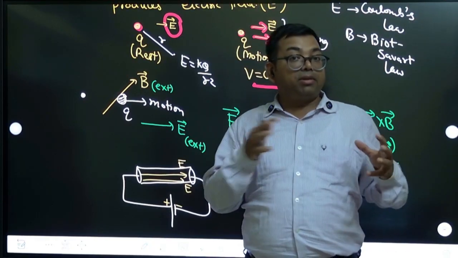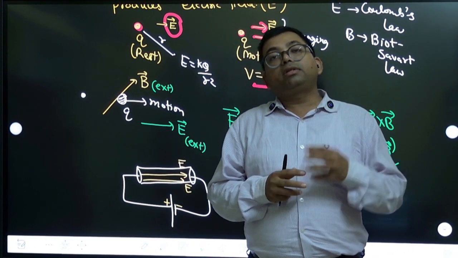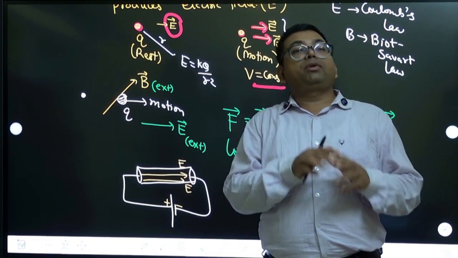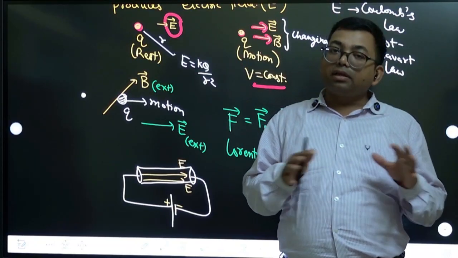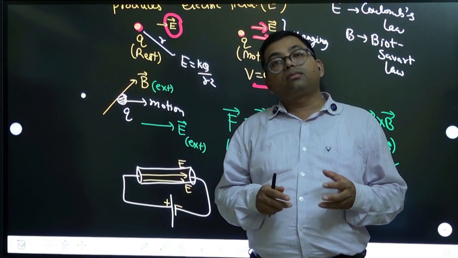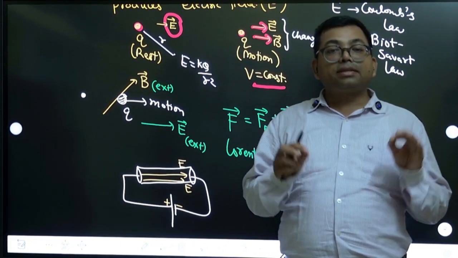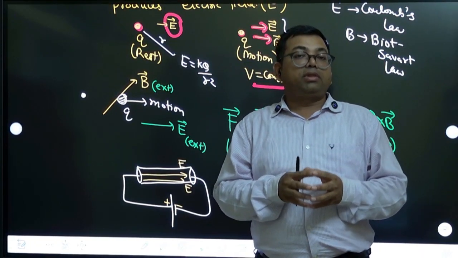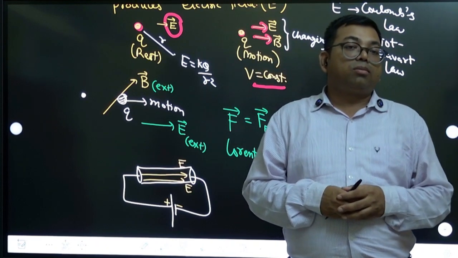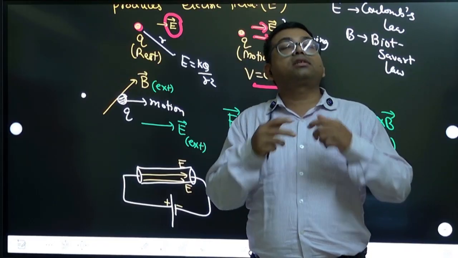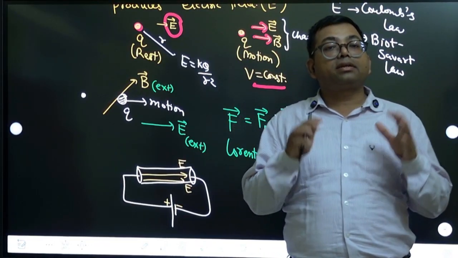Sometimes they will ask a question: if there is a current carrying wire, there is also an electric field, but we know that electric field cannot be there in a metal, it should be zero. So we need to clearly answer that electric field is zero only in electrostatic condition, when the charges are not moving. But when charges are moving, there will be an electric field inside the metal, inside the conductor.